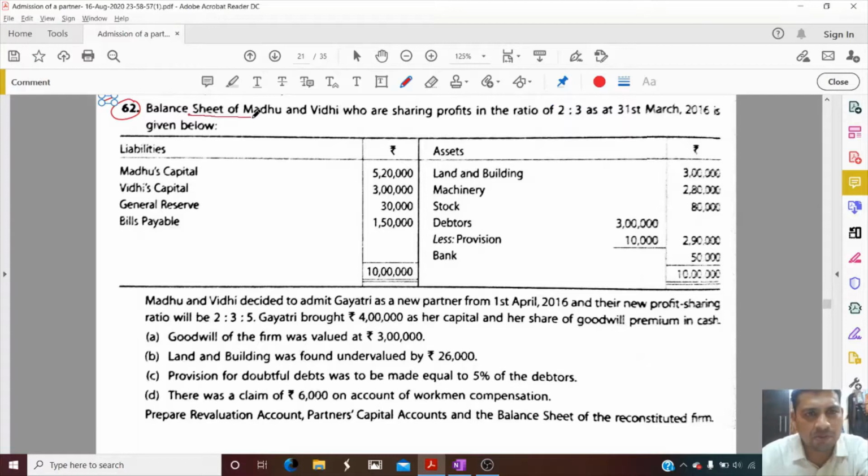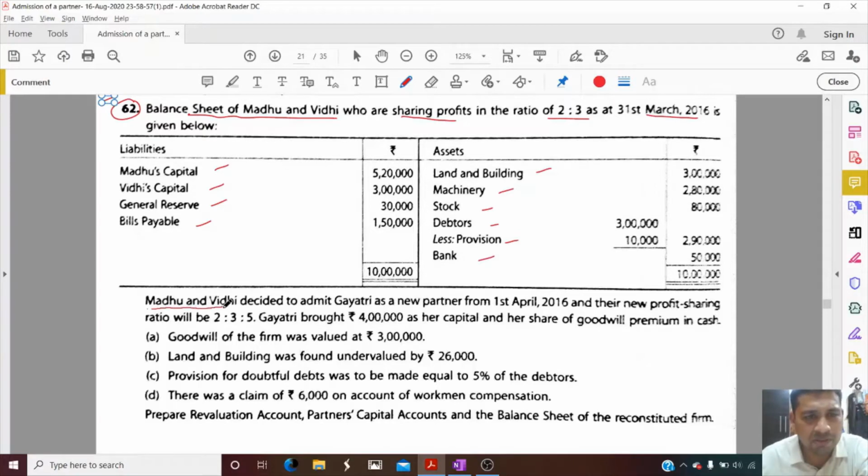Balance sheet of Madhu and Vidhi, who are sharing profits in the ratio of 2 is to 3, as at 31st March 16 is given below. Okay. So, children, Madhu's capital, Vidhi's capital, general reserve we distribute in partners capital account. Bills payable is given. Land and building, machinery, stock, debtors, provision and bank, all these items are given. Let us see what is given.